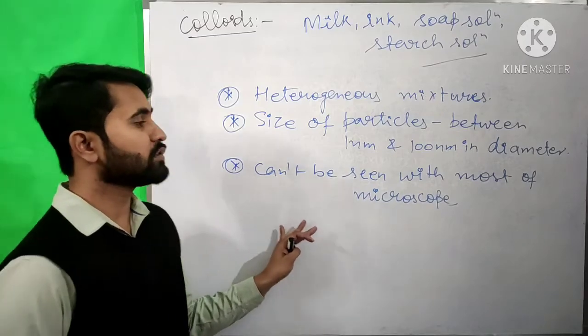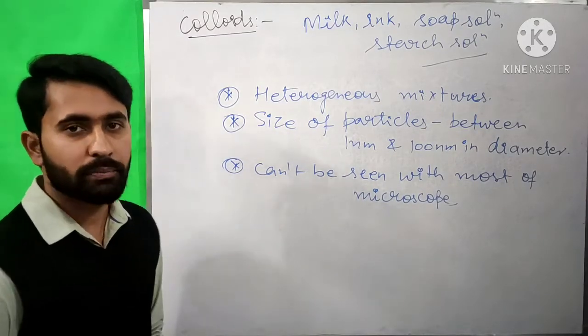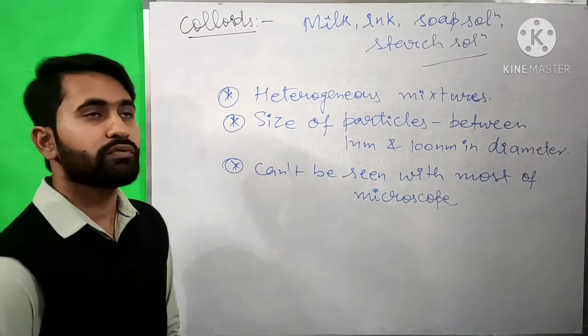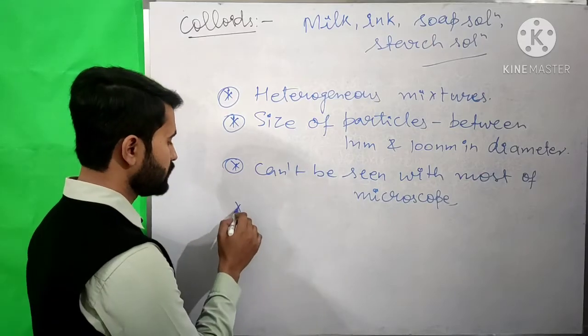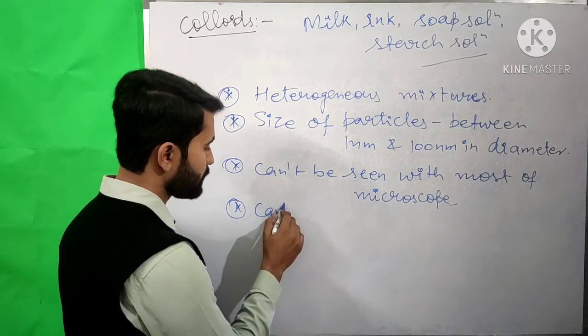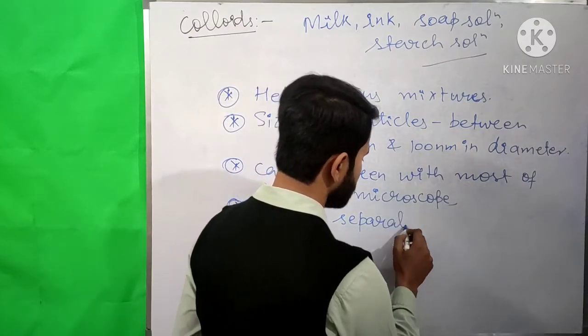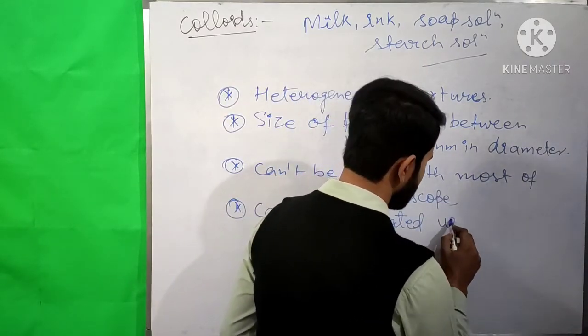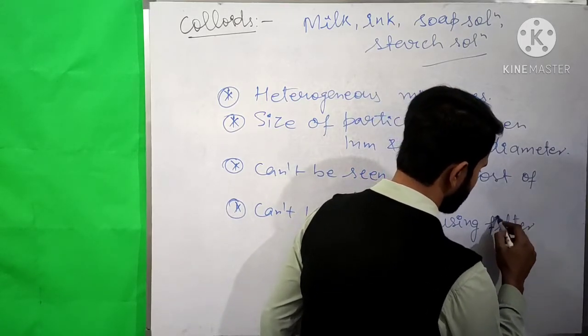They can easily pass through a filter paper, so a colloid can't be separated using a filter paper.